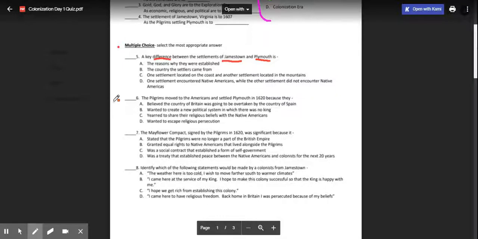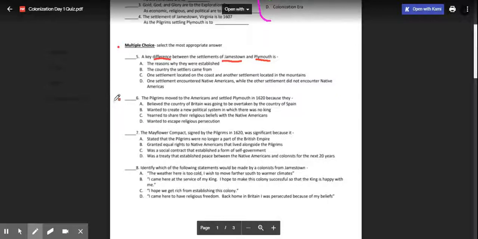A, the reasons why they were established. B, the country the settlers came from. C, one settlement located on the coast and another settlement located in the mountains. Or D, one settlement encountered Native Americans while the other settlement did not encounter Native Americans. Remember, we're looking for one difference.